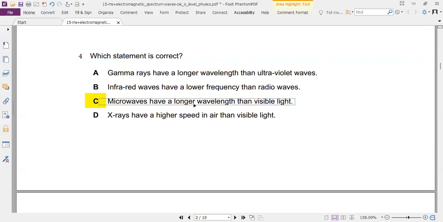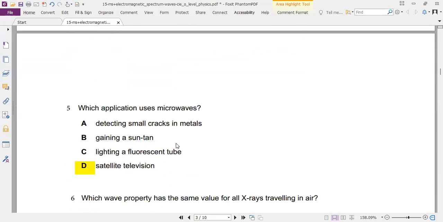So the only choice left is C, and that is correct as well, because microwaves have a longer wavelength than visible light because they come before visible light. So anything that comes before should have a longer wavelength than that one.